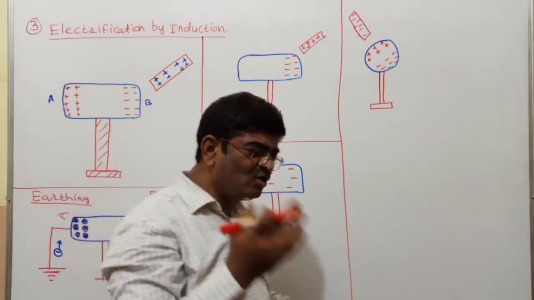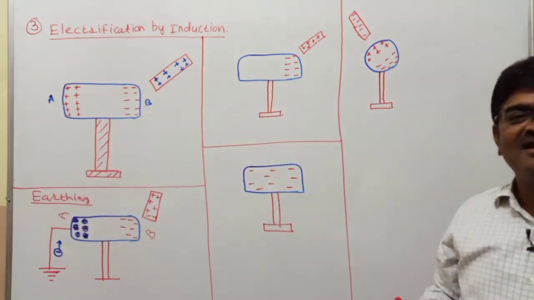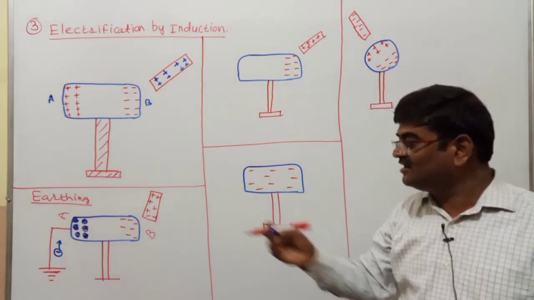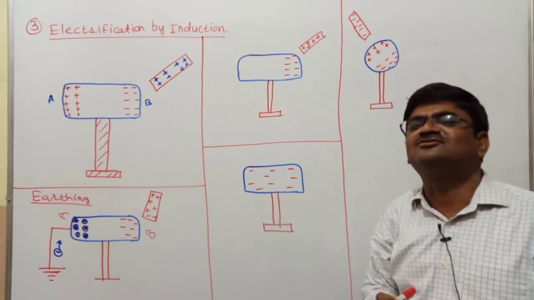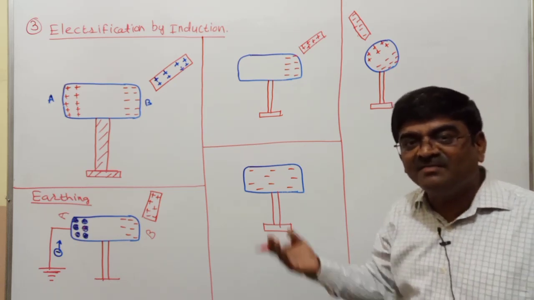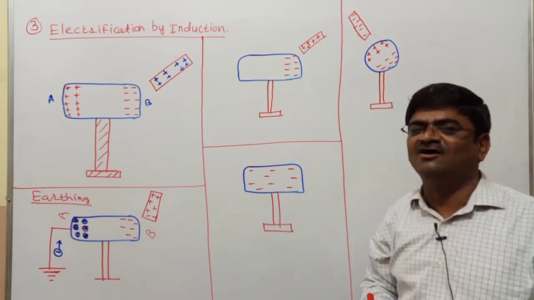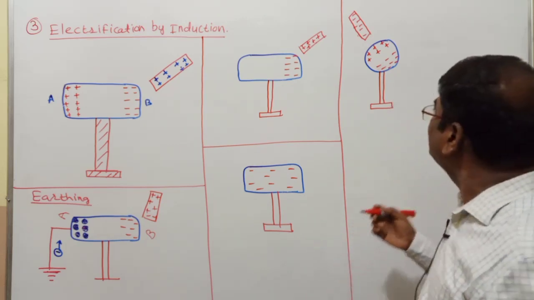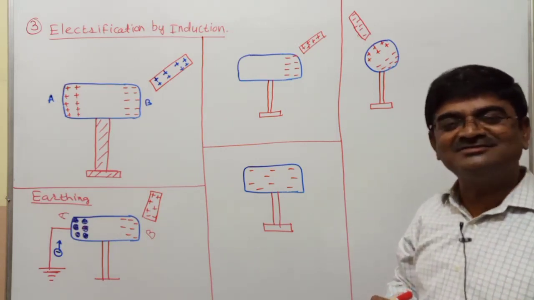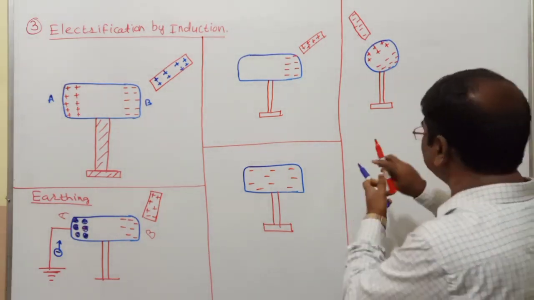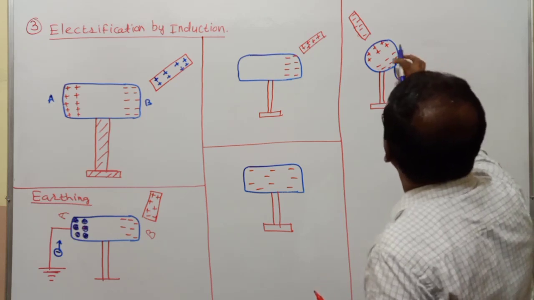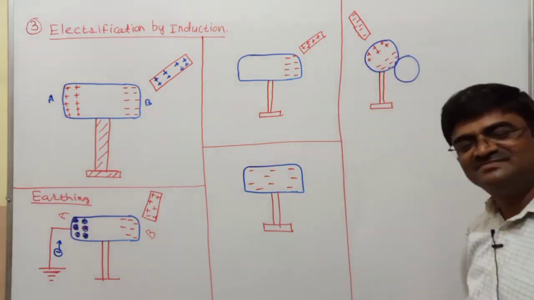Right? Now to go ahead, after separation, I will have to either add or remove electrons, then only the body is going to get charged. In the earlier situation, I had done the earthing. Now I ask, is there another way by the same method where you can do it without earthing? Yes, you do have. You take one more uncharged conductor and just bring it in contact with this.